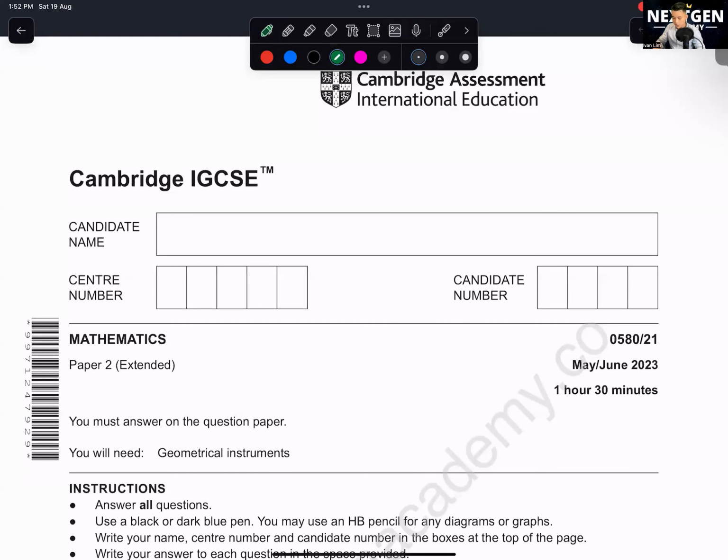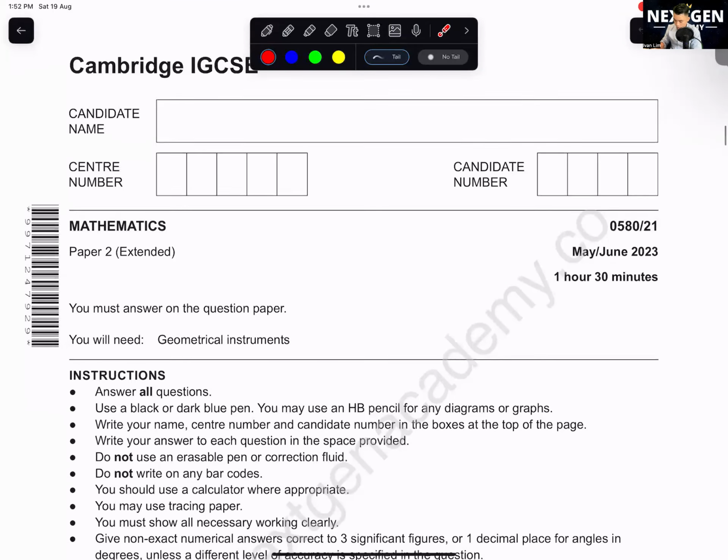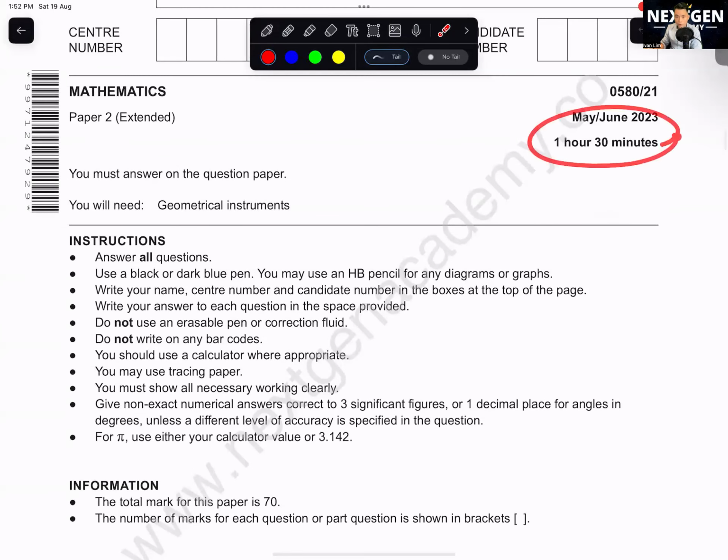All right. Okay, today we are going to go through this paper, May-June 2023, paper 2-1. This is a 1.5 hour paper. So what I want you all to start doing is that you all have to start doing every single paper like an exam. Allocate 1.5 hours, sit down, put a timer, try your best to do as many questions as you all can.